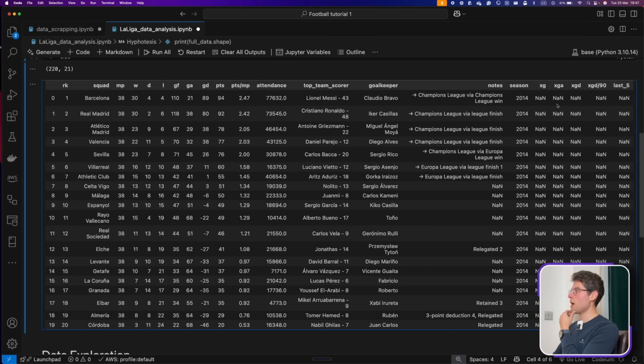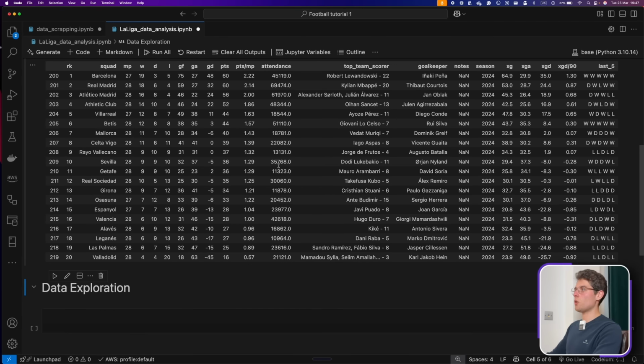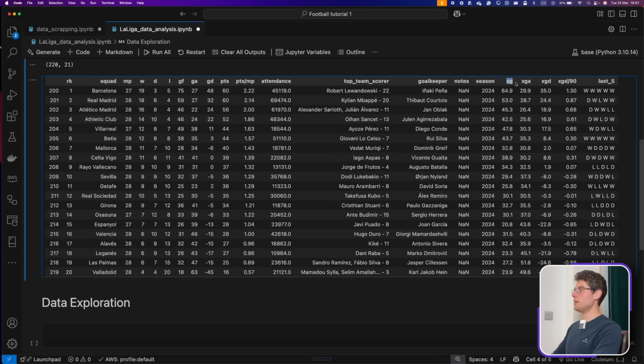Then the season, and we see a few here that have None values in them. Those have None values because in 2014, we didn't yet have xG, expected goals, and expected goal assists. But if we look at the latest season that is going now, we can see that these metrics are now included in the realm of football. So it's good to keep that in mind overall.